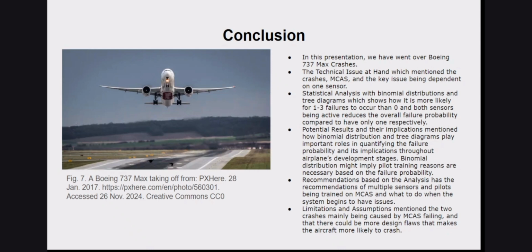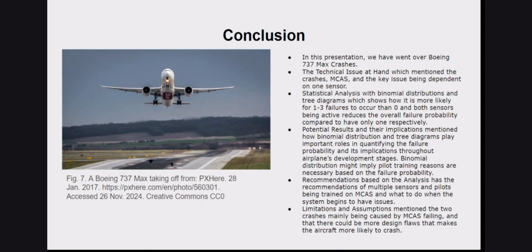The potential results and the implications mention how binomial distribution and tree diagrams play important roles in quantifying the failure probability and its implications throughout the airplane's development stages. Binomial distribution might imply that pilot training is necessary based on the failure probability. The recommendations are that multiple sensors be used, and that the pilots be trained on the MCAS and what to do when the system begins to have issues similar to the ones that occurred right before the 2 crashes.